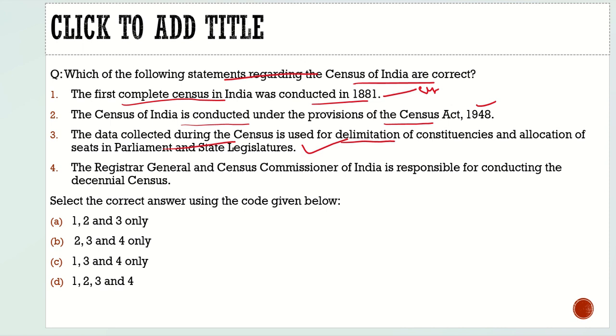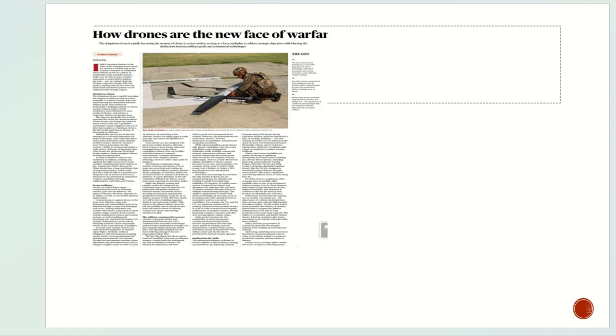Fourth, the Registrar General and the Census Commissioner of India is responsible for conducting the decennial census, 100% correct, and we know that they come under the Ministry of Home Affairs. So with respect to this question, all four statements are correct, and from the code given below, the correct code would be option D. I hope you have understood the article as well as the question here. Now let's move to another article and try to solve it.